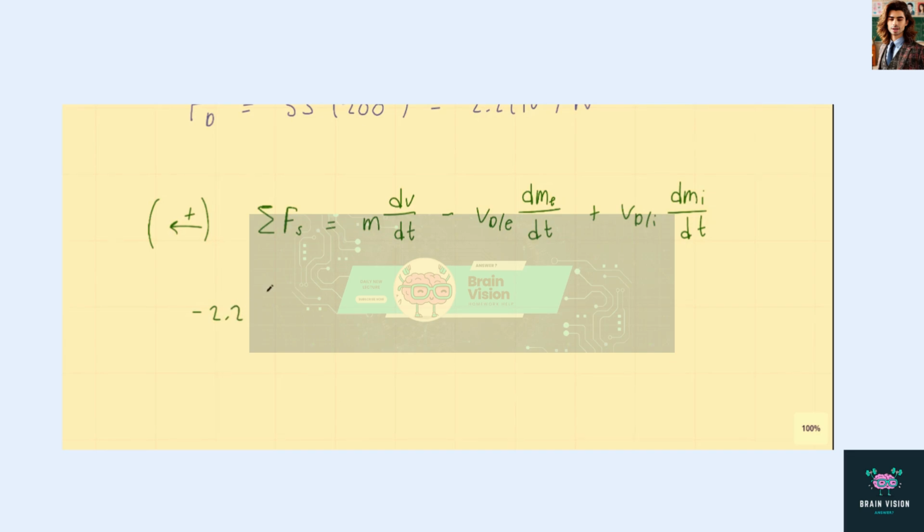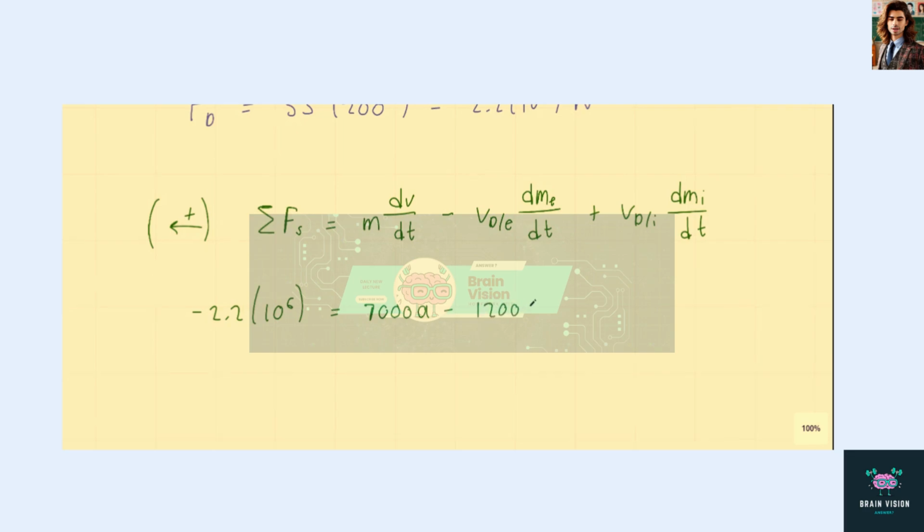So if we substitute our values into this equation, the only force acting along the direction of motion is the drag force, minus 2.2 times 10 to the power 6, since it opposes motion, and we're taking left as positive, that's negative. The mass is 7,000, and we said dv/dt is acceleration a. Remember, we want to find the acceleration of the plane.